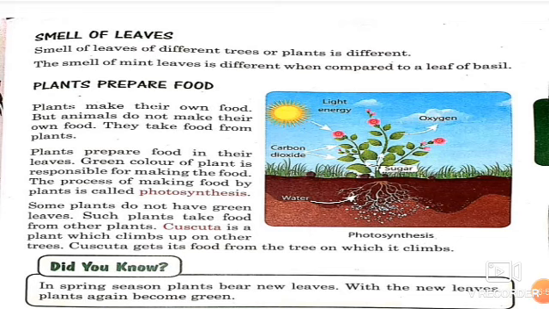Children, some plants do not have green leaves. Such plants take food from other plants. Cuscuta is a plant which climbs up on other trees. Cuscuta gets its food from the trees on which it climbs. Children, did you know in the spring season plants bear new leaves? With the new leaves, the plant again becomes green.